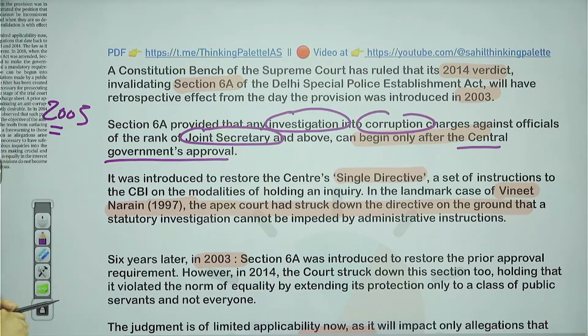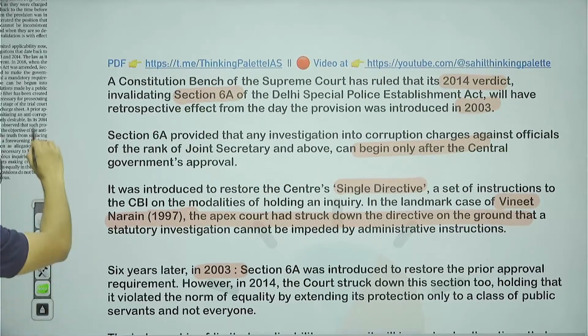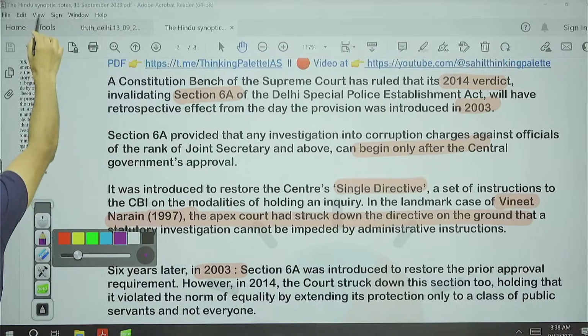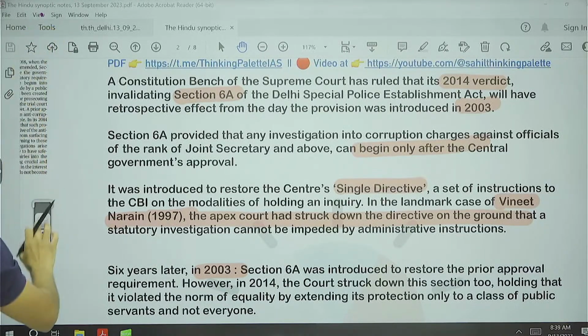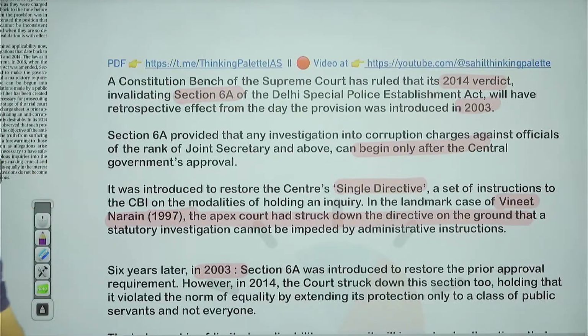Now, guys, what happened then in 2014? In 2014, the Supreme Court gave a ruling in the Subramaniam Swamy case.